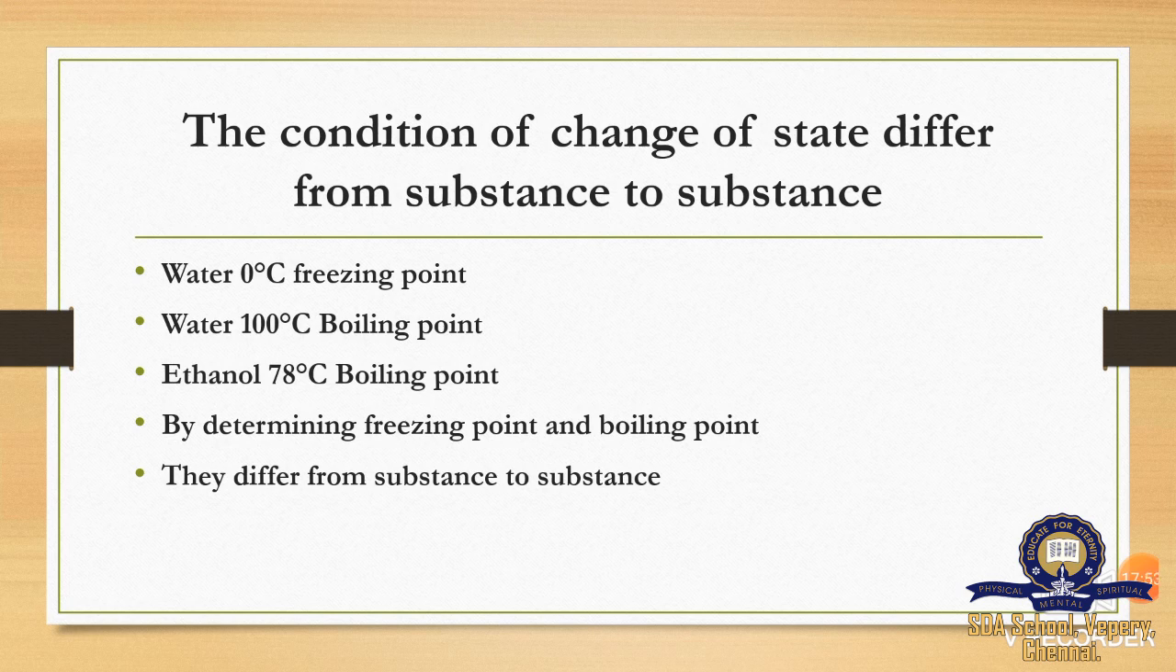So the boiling point and freezing point will not be the same for all solids and all liquids. So it will be different for different substances. By determining the freezing point and boiling point, we can identify the substance. They differ from substance to substance.